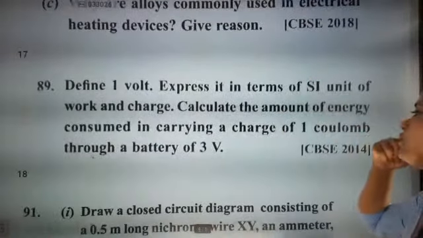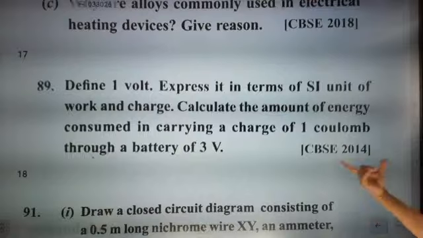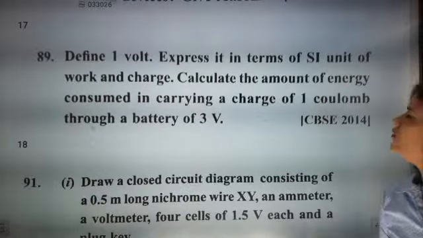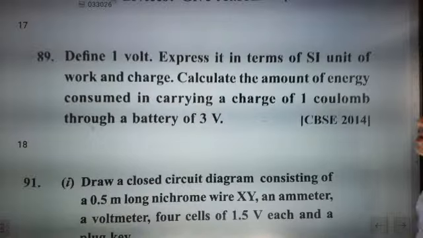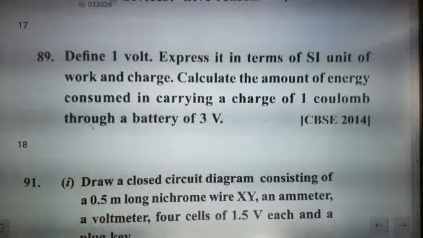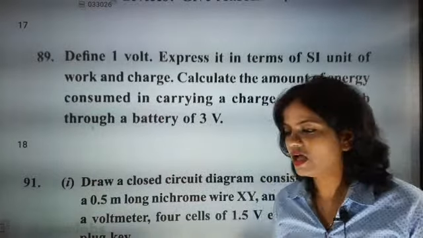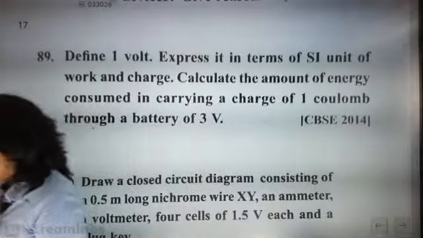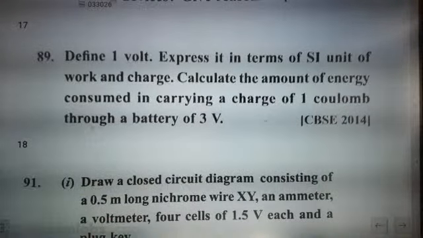Now define 1 volt. Very rarely do we see this type of question, and this question came in CBSE 2014. Define 1 volt, and express it in terms of the SI unit of work and charge. When you express the volt, the definition should be expressed accordingly. They are telling us to define it, and then giving the condition that we have to define it in terms of work and charge. So what answer will you write about 1 volt when you are explaining it in terms of charge?